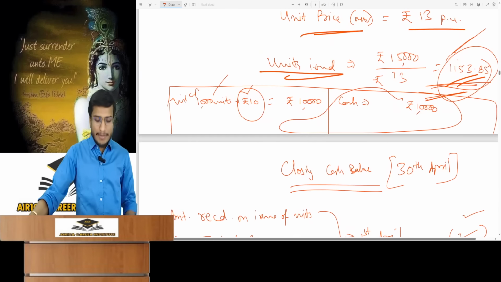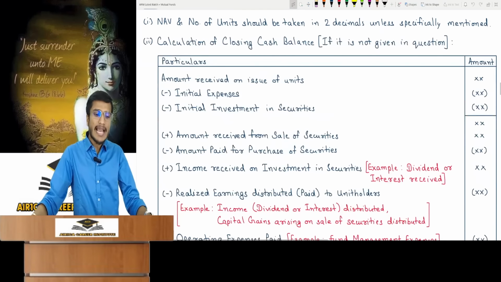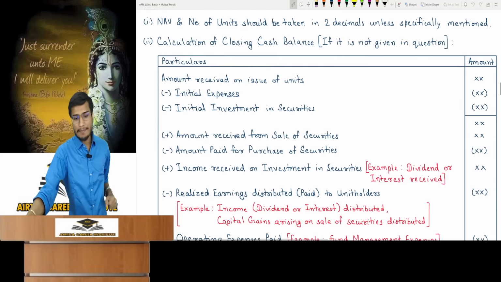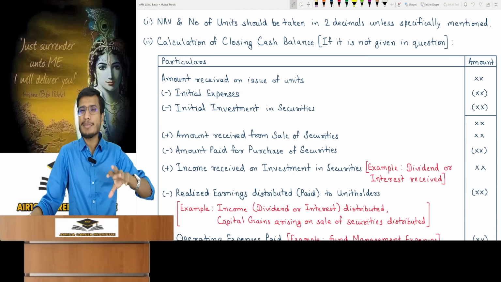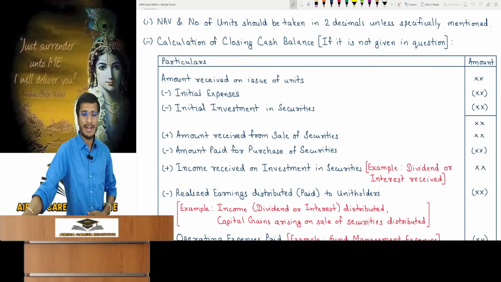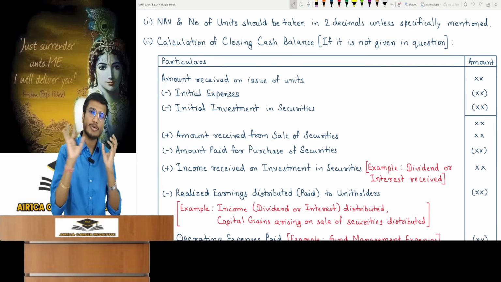So this is one thing about your mutual fund. One point to note within NAV calculation: see the second note. Look at the third note. We have to calculate the closing cash balance when it is not provided within the question. I have to calculate NAV today, but the cash balance is unavailable. If available, no problem.